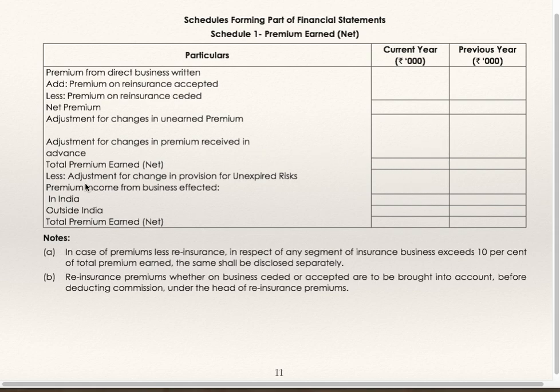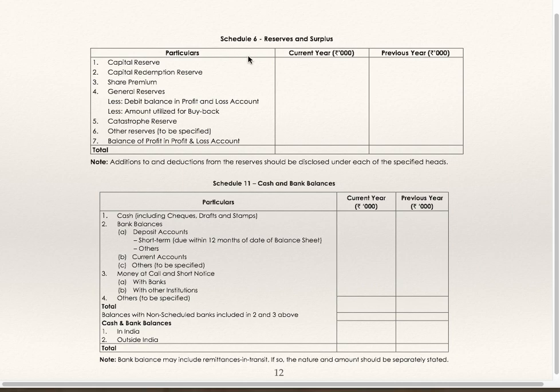Total premium net, less adjustment for change in provision for unexpired risk. Premium income from business in India, outside India. This is how this schedule is to be prepared. Note, in case premium less reinsurance in respect of any segment of insurance business exceeds 10% of total premium earned, the same shall be disclosed separately. Reinsurance premium, whether on business ceded or accepted, is to be brought into account before deducting commission under the head reinsurance premiums.